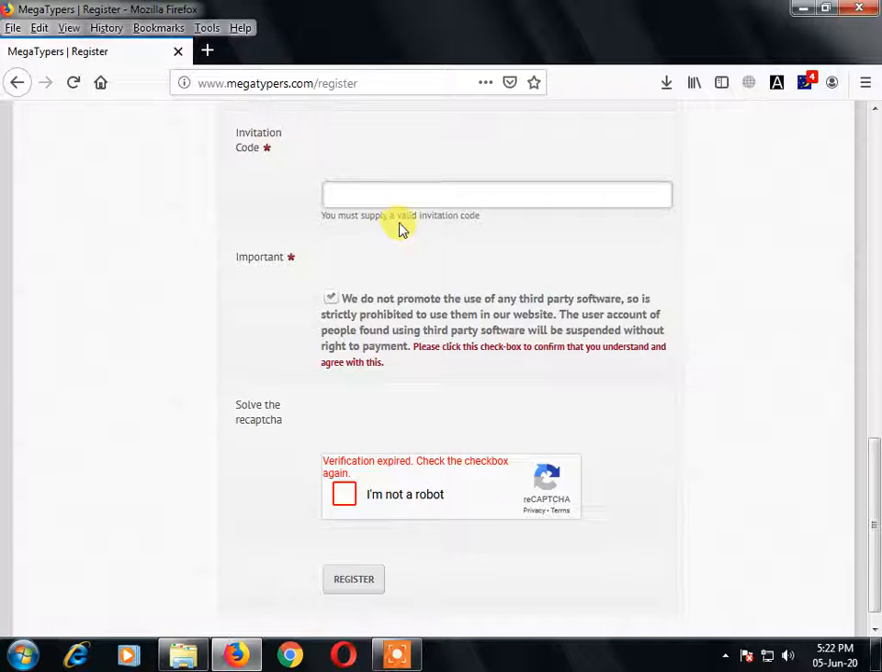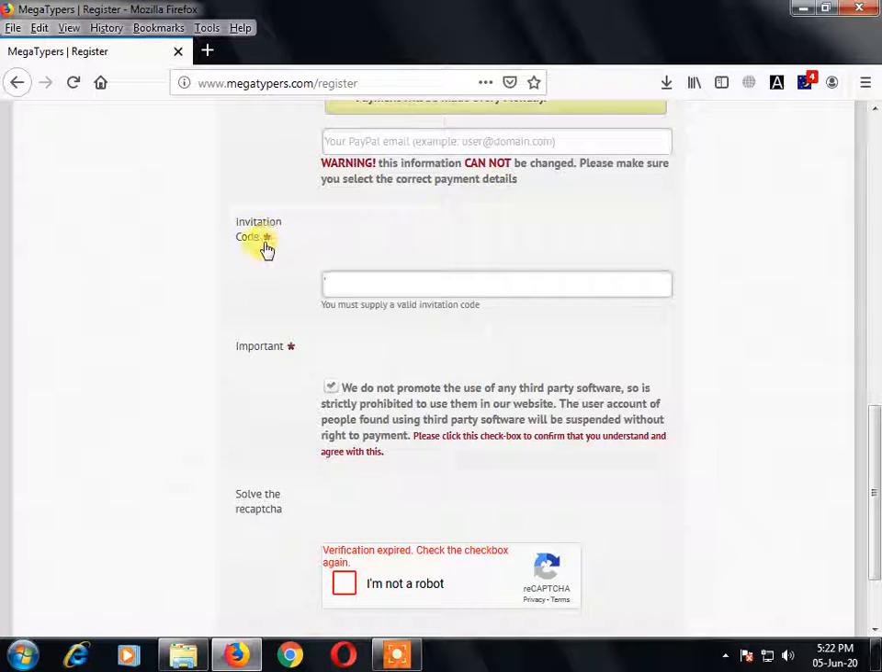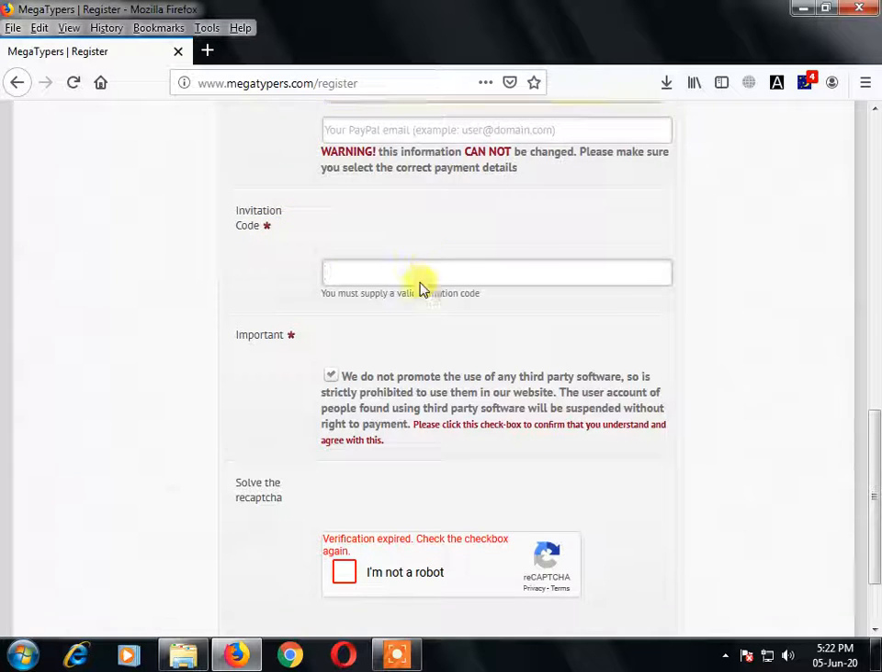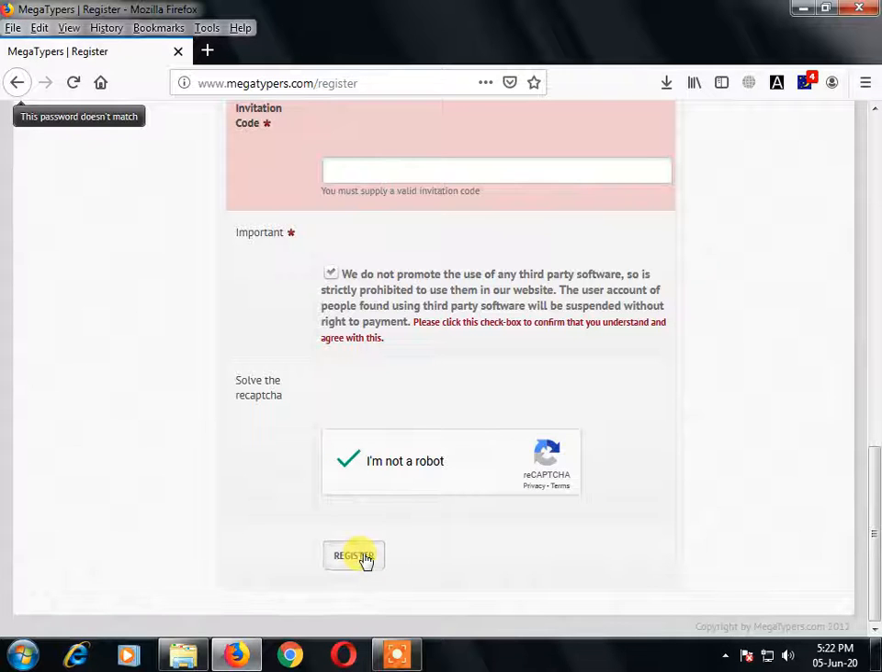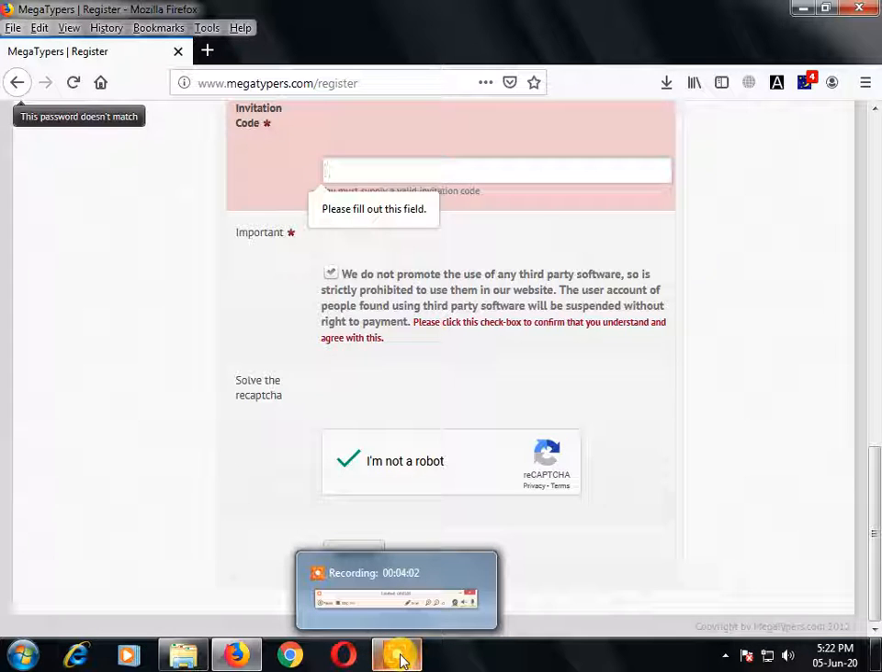But for now it is mandatory. See, you are seeing this star mark, this one is mandatory. So you can select this one and click on register. You will be registered. In my next video I will explain how to start work in Megatypers.